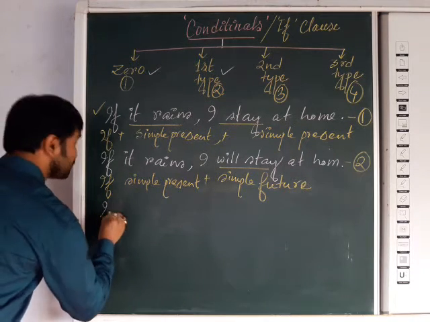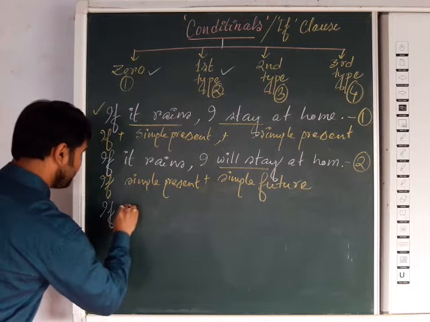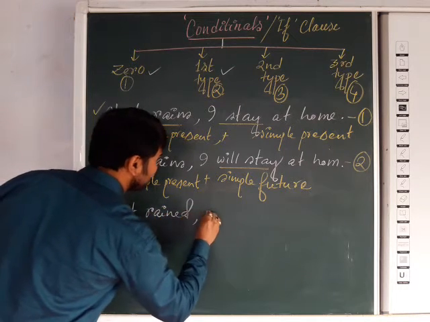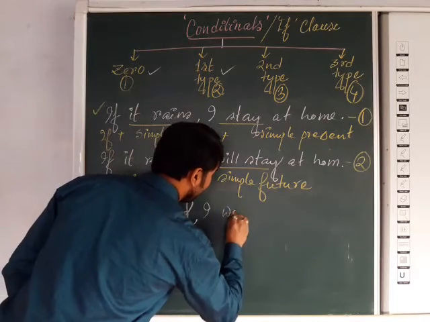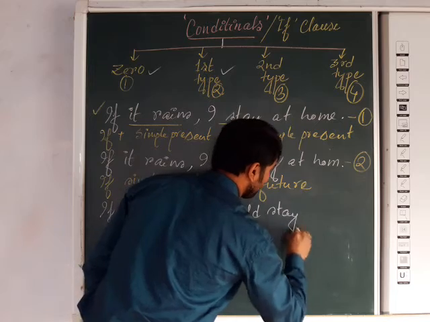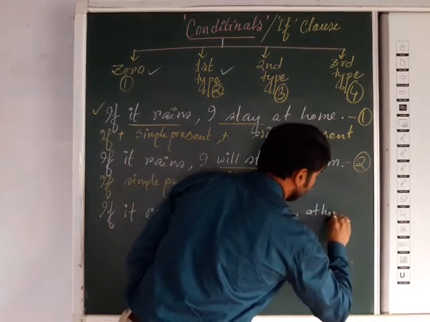Next example. Second type of conditional. If it rained, simple past, then I would stay at home.